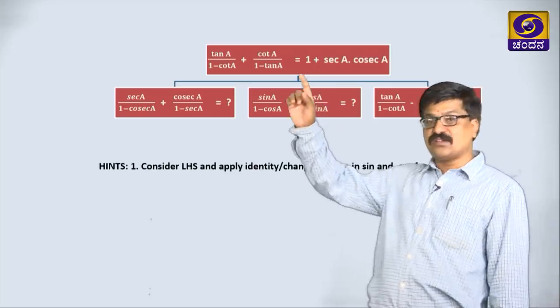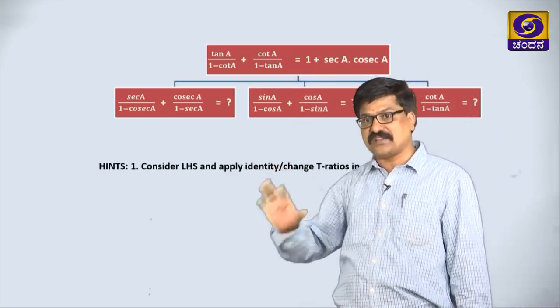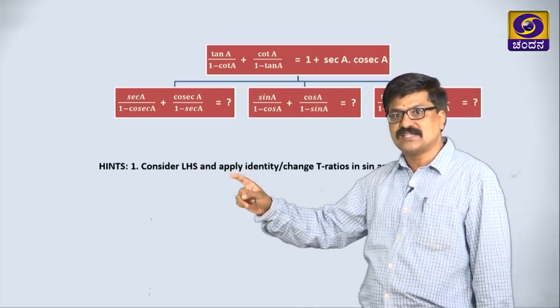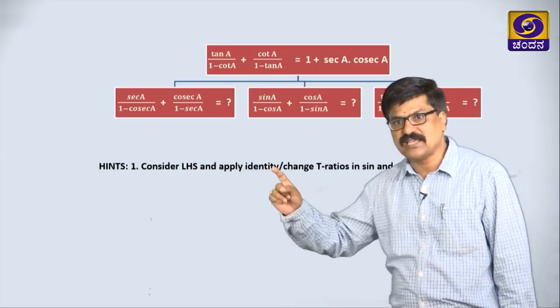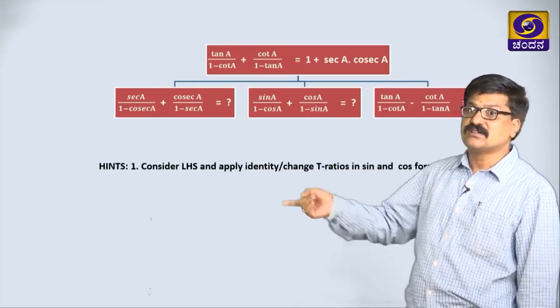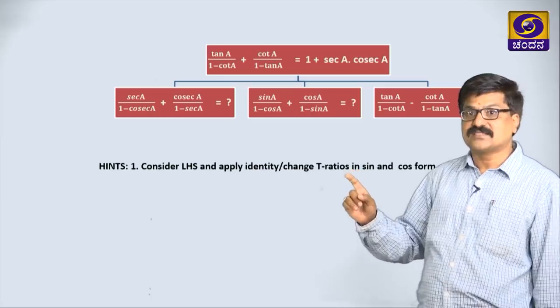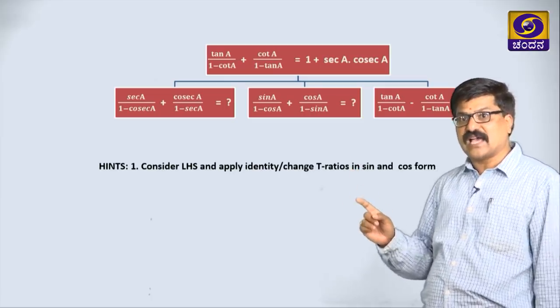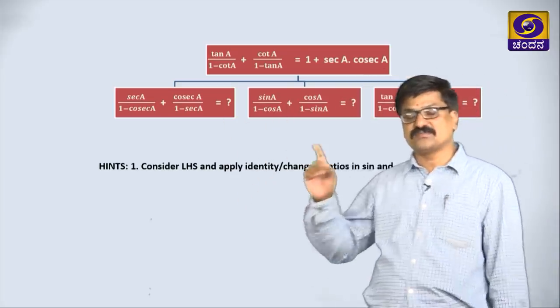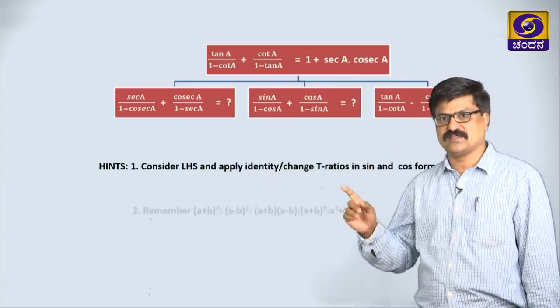See, when you are solving any kind of identity based problem, I am giving hints here: consider LHS, apply identity or any other algebraic formulae, and change T ratios into sine and cos form if other forms are there. Most of the time we are doing this.